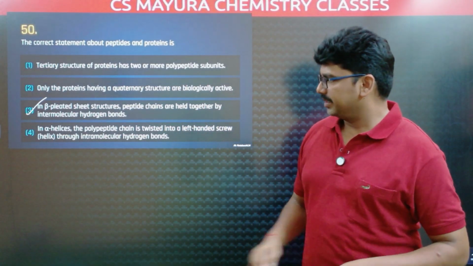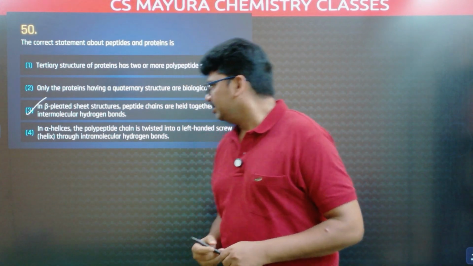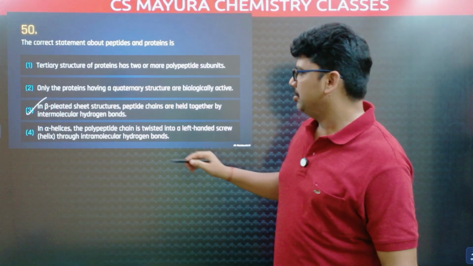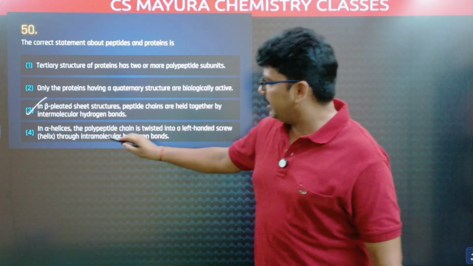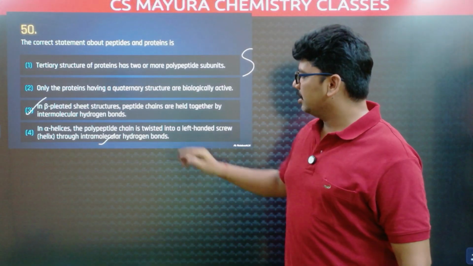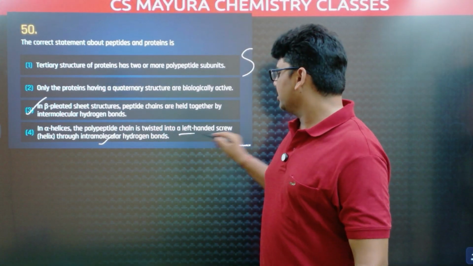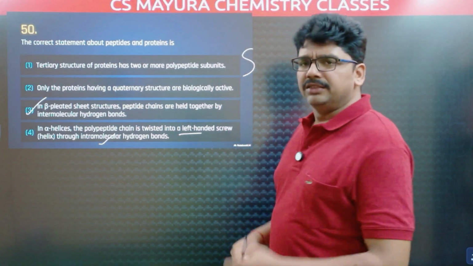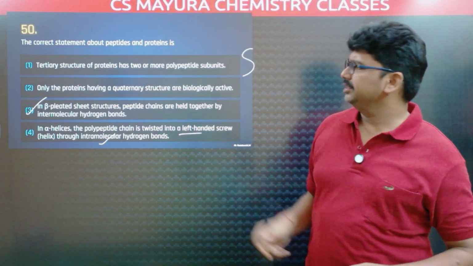In alpha helices, the polypeptide chain is twisted into a left-handed screw helix through intramolecular hydrogen bonding. Intramolecular hydrogen bonding is correct. That helical structure is due to intramolecular hydrogen bonding. That is correct, but it is not a left-handed screw. This is a right-handed screw. So let us see more details about this protein structure.